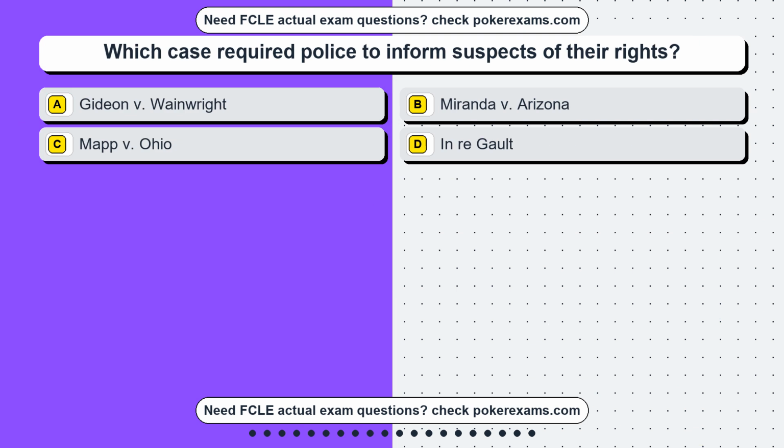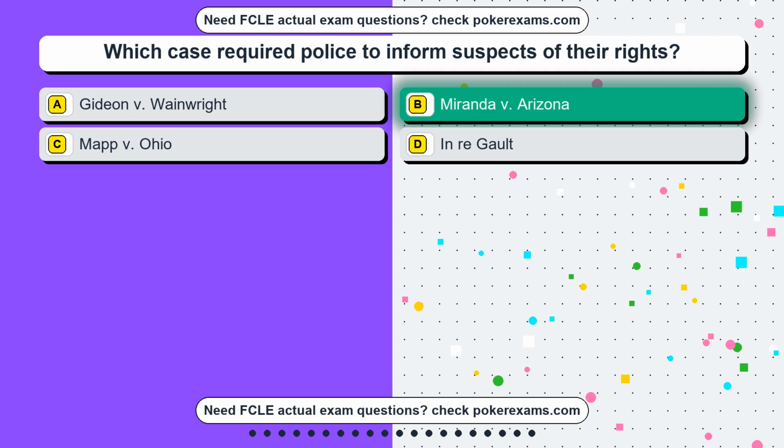Question 17. Which case required police to inform suspects of their rights? Option A, Gideon v. Wainwright. Option B, Miranda v. Arizona. Option C, Mapp v. Ohio. Option D, Ringgold. The correct answer is option B, Miranda v. Arizona.